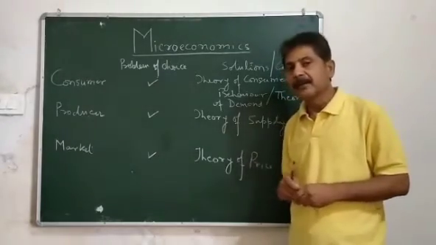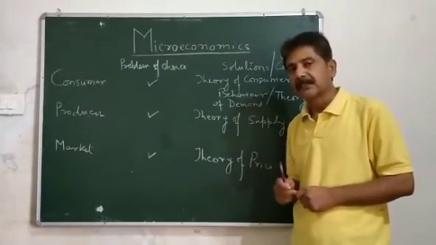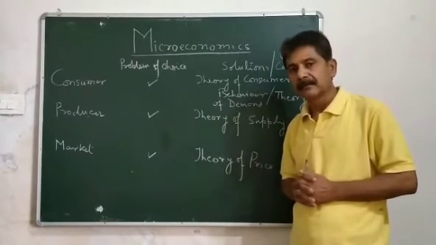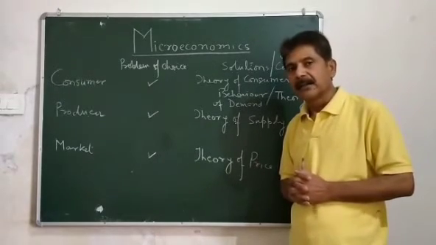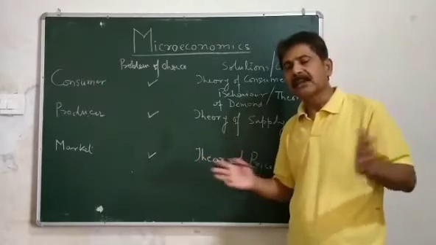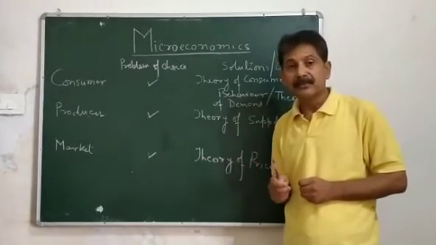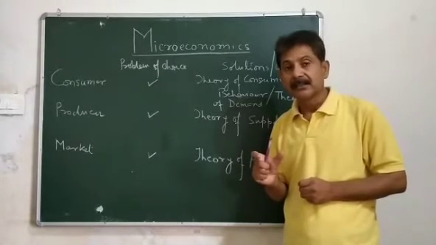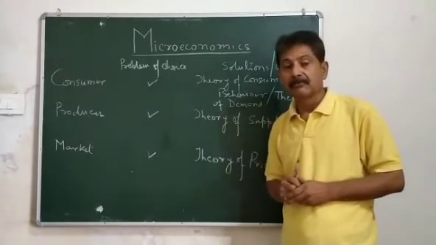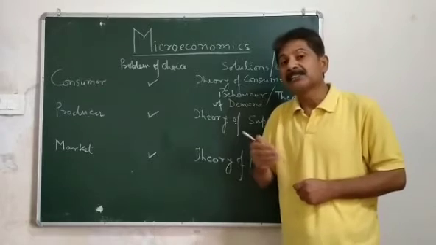Say for example, X goes to the market with rupees 100. In the market, so many things are available. But by using the 100 rupees, he has to select those products which can give him maximum satisfaction.